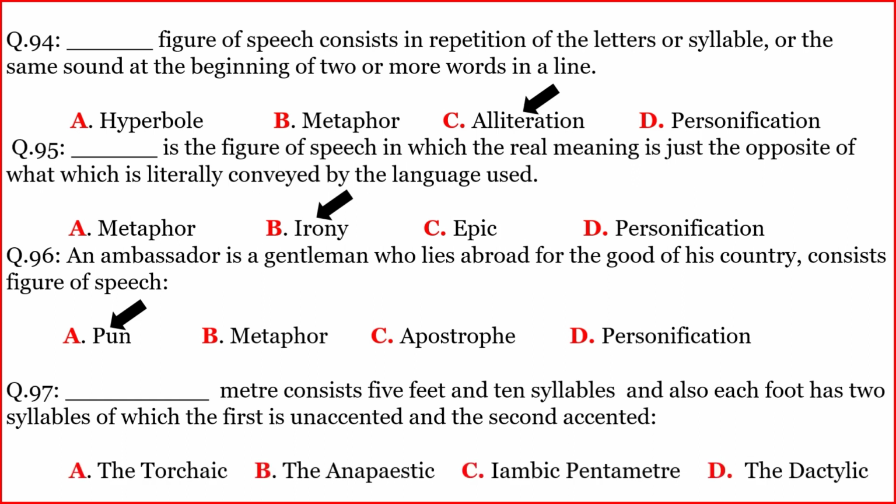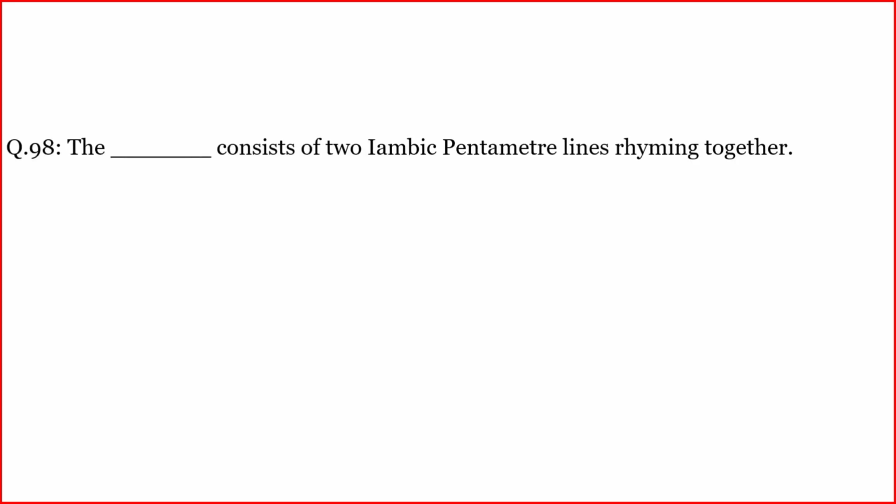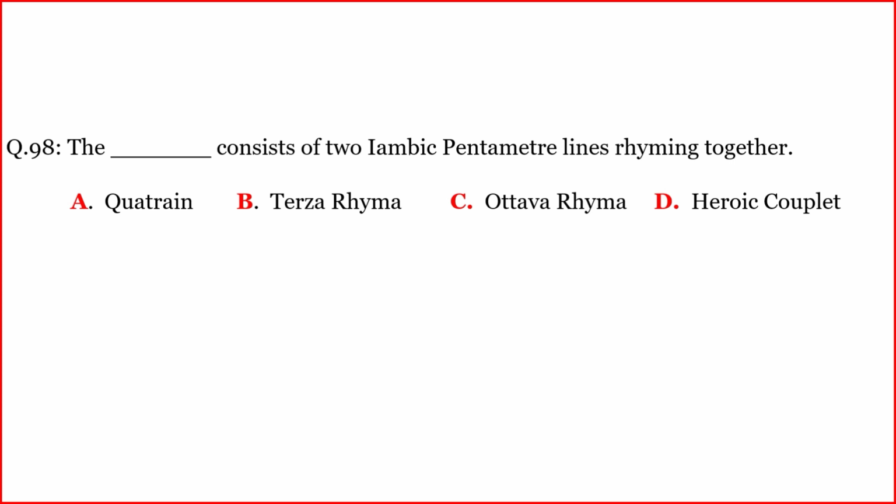The correct option is C. Iambic pentameter. Another question. The dish consists of two iambic pentameter lines rhyming together. The correct option is D.